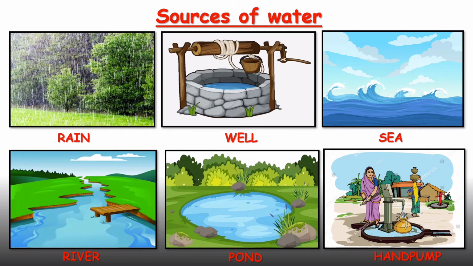So these are the 6 sources of water which you have studied in your EVS book. So you have to learn what are the sources of water. The sources of water are rain, well, sea, river, pond and hand pump.